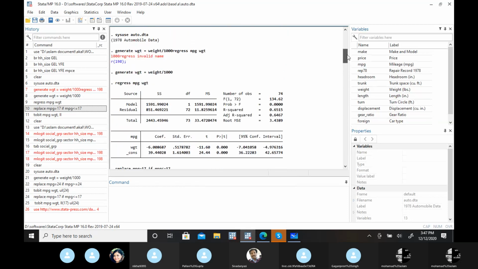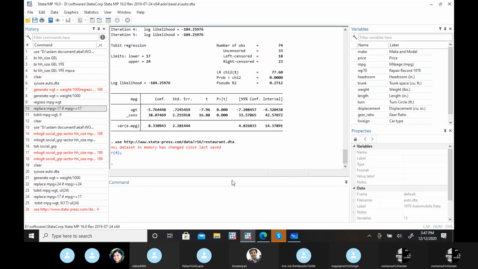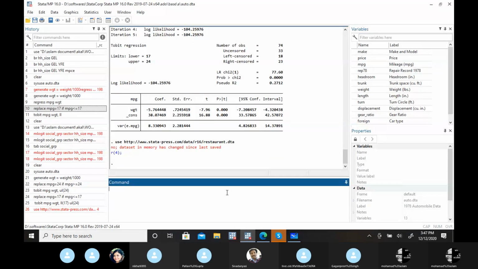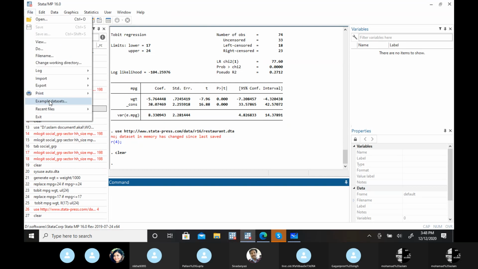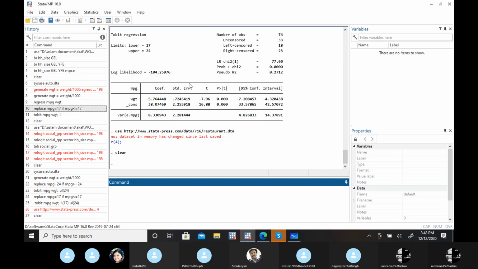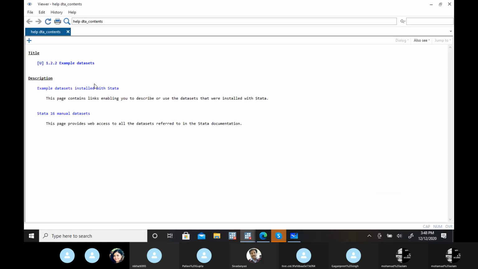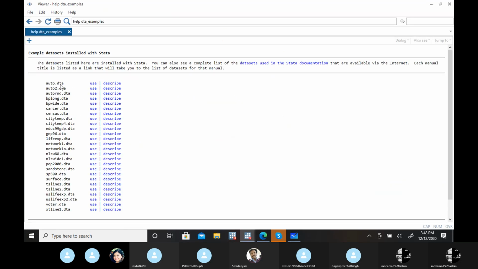Let's take an example. I'm using one example data set from this data itself. In the example data sets, there is one file, the auto file. First one, use.